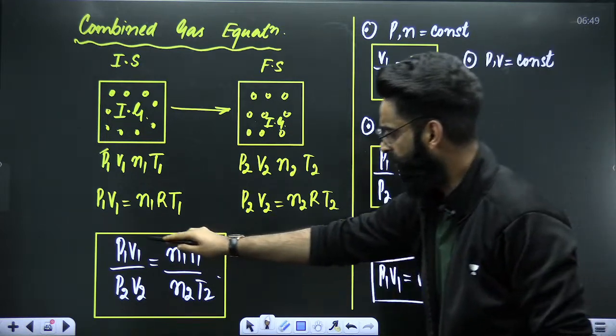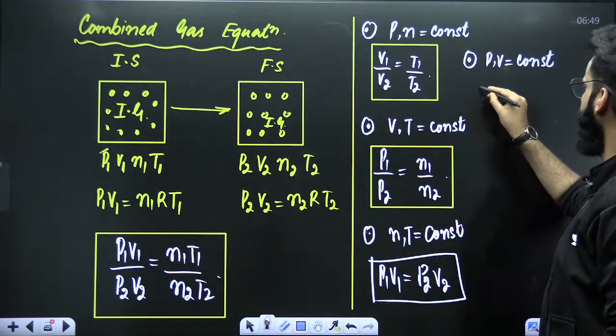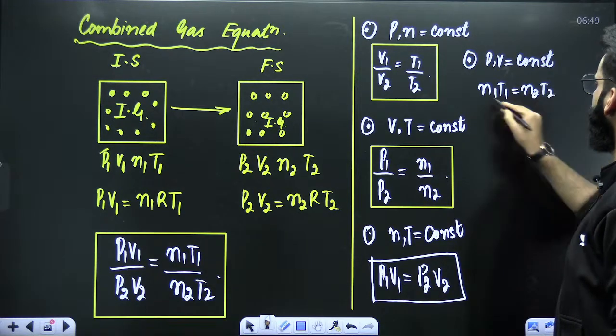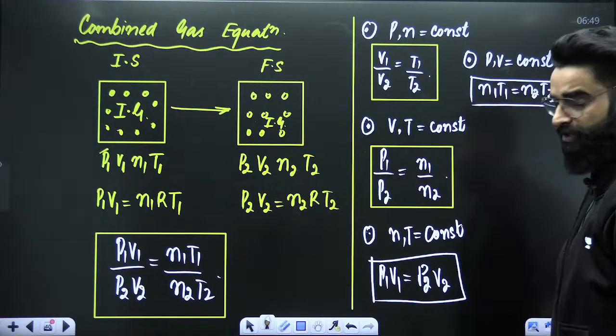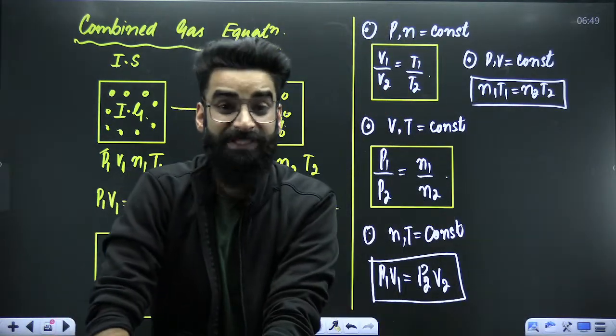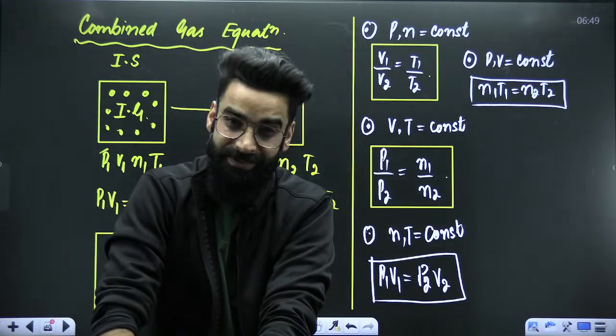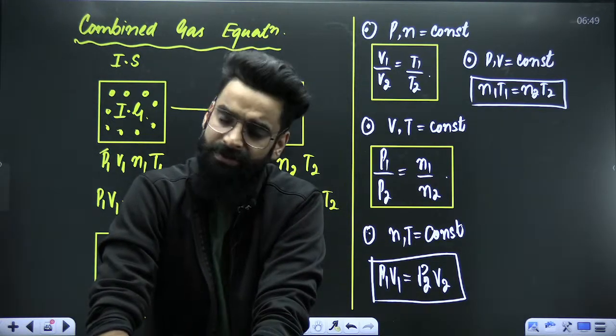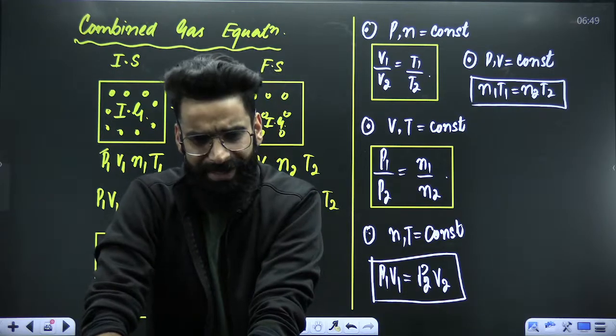So remove P1, P2, V1, V2 from here, and what will I be left with? I'll be left with N1T1 = N2T2. This is the equation which you'll be using in the questions. It depends on the question basically. You have to look for the parameter which is constant for a gas and remove all the terms related to that parameter from the equation. Use the final equation and kill it.